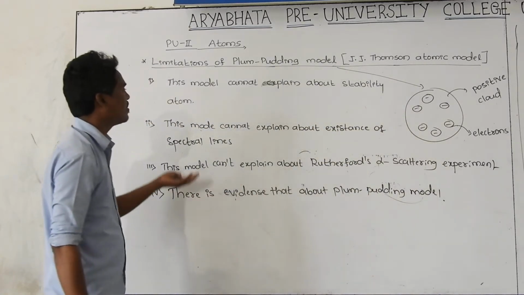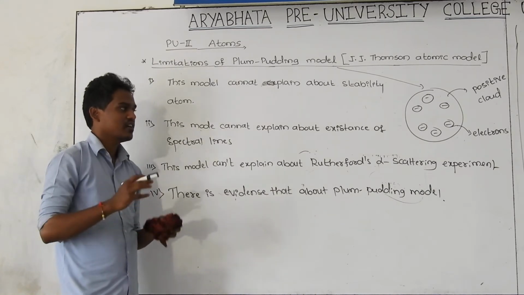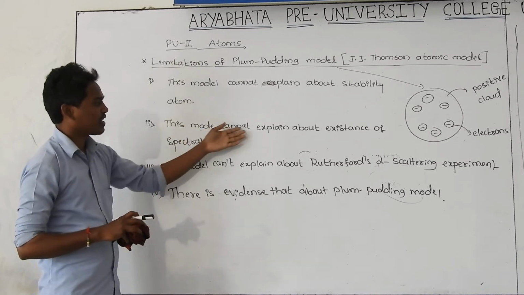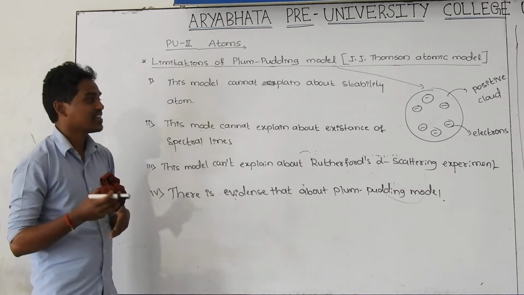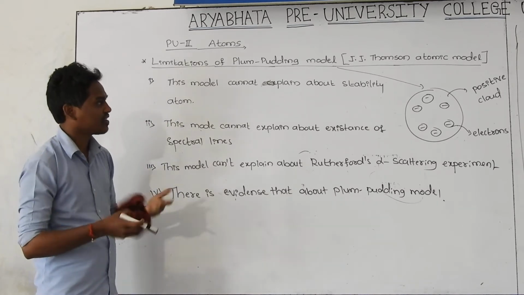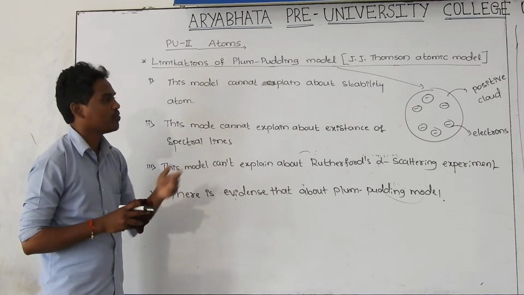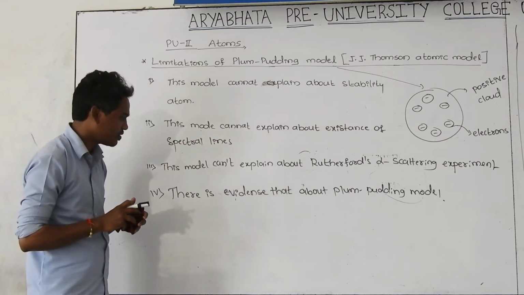First one, very important: it does not explain the stability of each and every atom, or the spectrum produced by that respective atom. Second, this model cannot explain the existence of spectral lines, meaning how the spectrum is produced. And third, the model can't explain Rutherford's alpha scattering experiment, which we will see in the next concept.